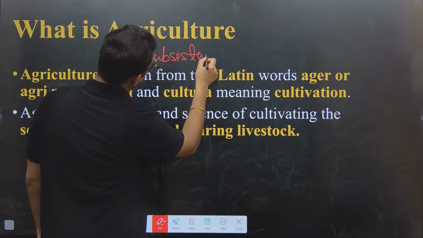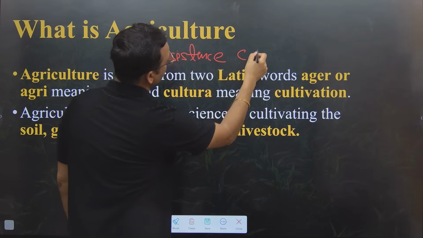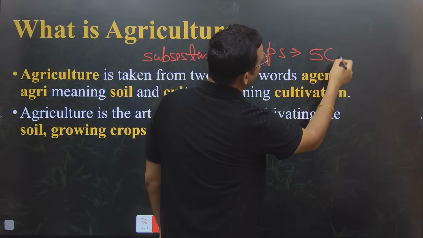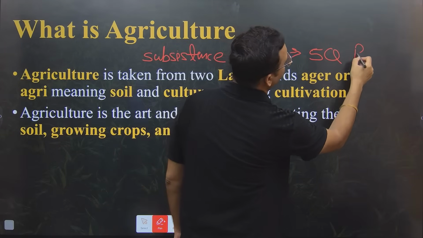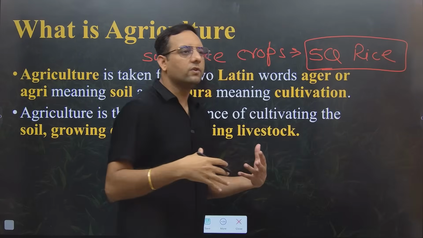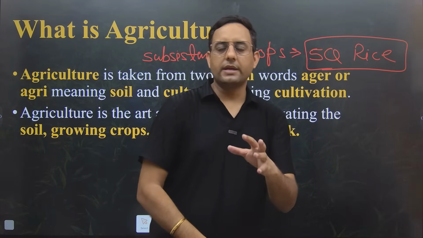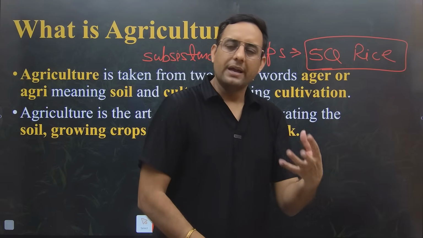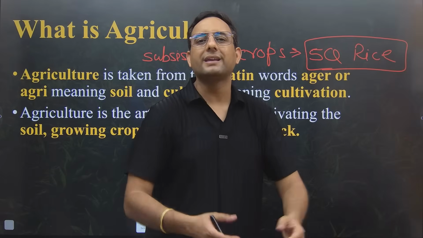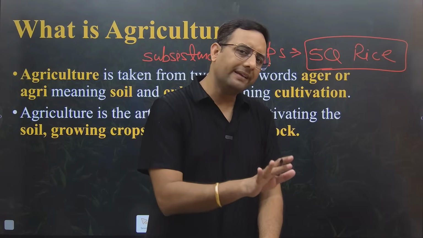Suppose I am cultivating crops, and I grow only 5 quintal. Production is 5 quintal of rice, and that 5 quintal of rice is necessary for the survival of my family. So what I am growing is sufficient for feeding my family, which means I am growing for my survival. This kind of farming is subsistence farming.